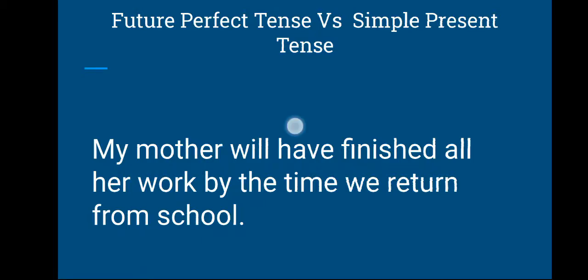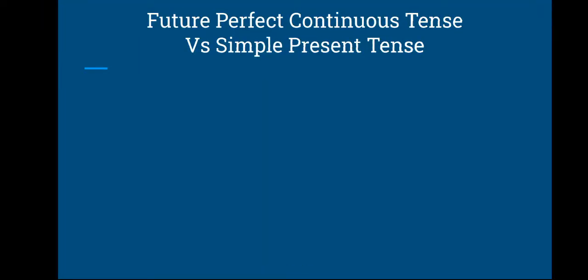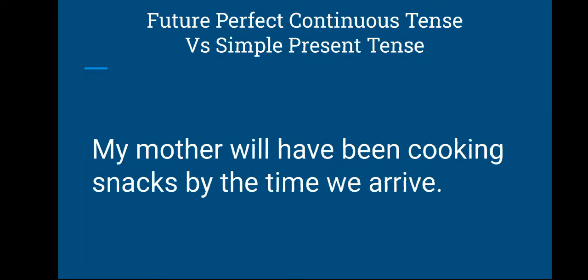And now let us move on to the future perfect continuous tense versus simple present tense. The sentence is, my mother will have been cooking snacks by the time we arrive. So by the time we arrive, what will she have been doing? She will have been cooking snacks for you. Okay, I hope you have understood.